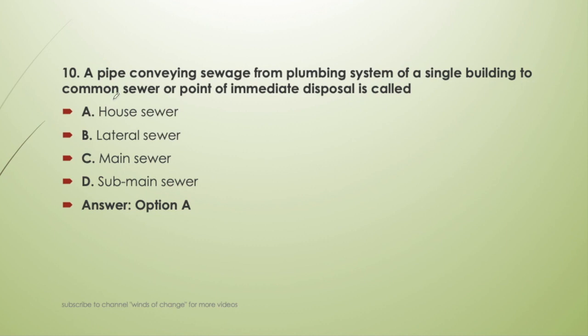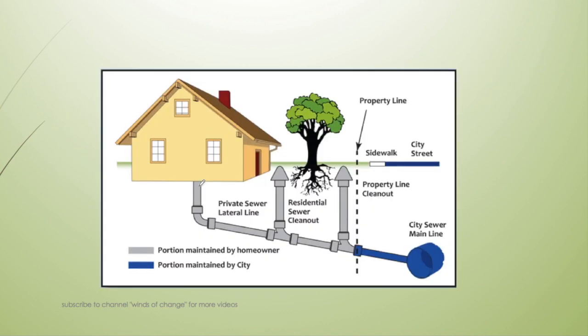Means it will take to the common sewer, it will not take to the city sewer. Okay, for that purpose we will use laterals. So this is a building, okay, and this is house sewer which takes it to the common point, okay, and this is the city sewer.